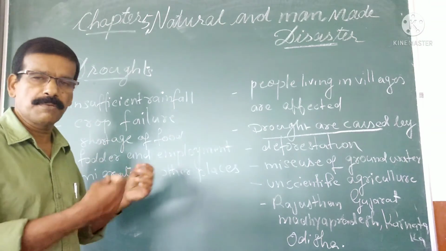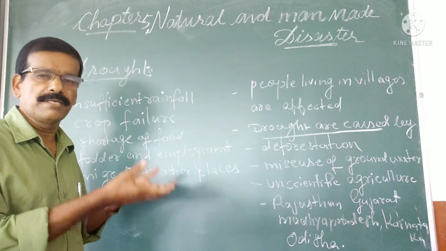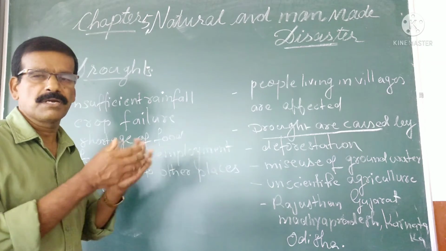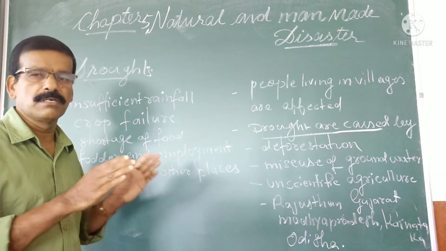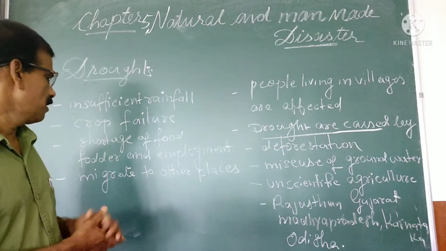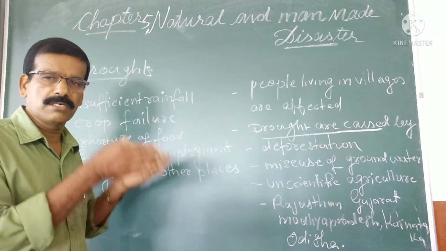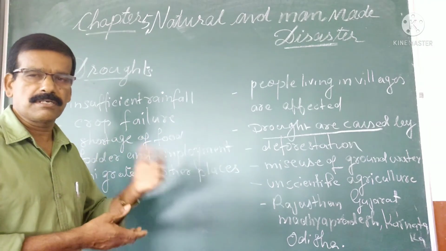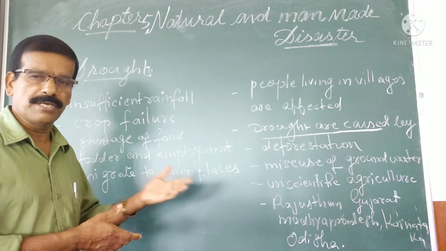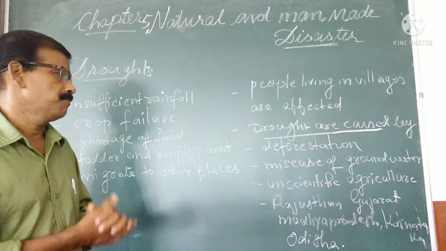Then unemployment, because people have no work in the primary sector or agricultural activities, as no water is available. And migrating to other places, because as there is no work in the agricultural sector, people may move to other places for work.